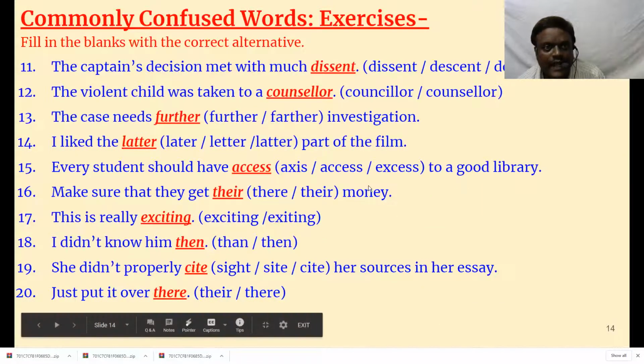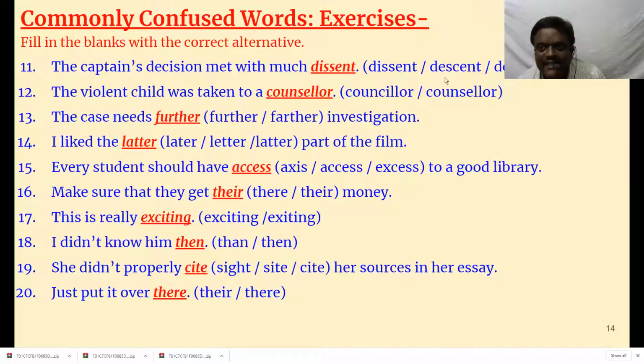The captain's decision met with much dissent. See here, dissent. What is the meaning of dissent? Dissent means you don't agree. You rebel, you don't accept things. When you don't accept, it's called dissent. Descent means you have descended from a royal family, you are of royal blood. So you say, I am a descendant of a royal family. Decent means he is a decent person.